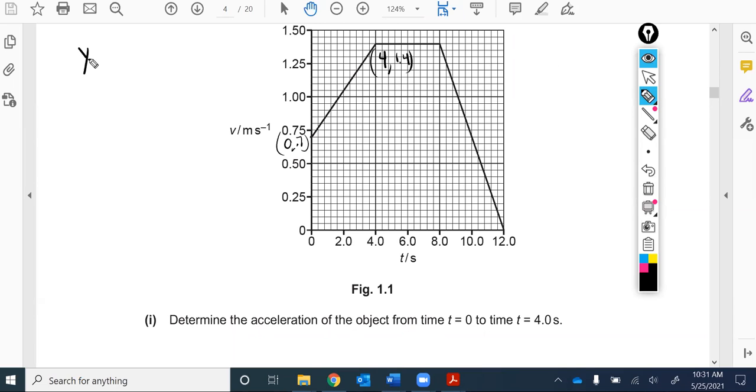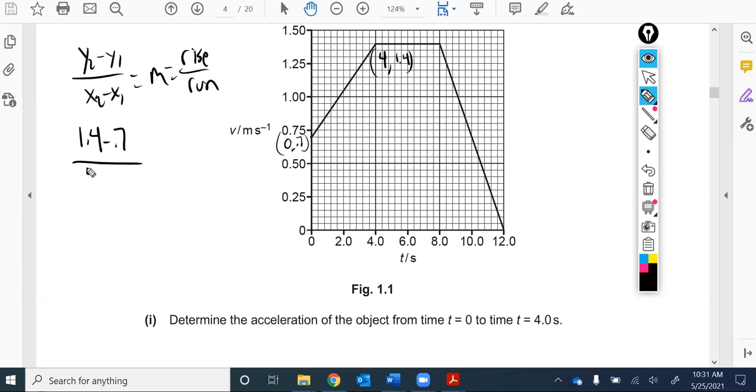Math people know that y2 minus y1 over x2 minus x1 equals slope. That's the same thing as saying the rise over the run is the slope. When you subtract 1.4 and 0.7, it's like counting the rise, right? It's like 1.4 minus 0.7. It's like the difference between this and this, I'm counting the rise. And then the difference between 4 and 0, it's like I'm running from 0 over to 4, right?